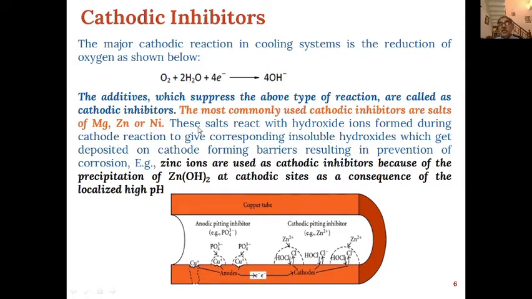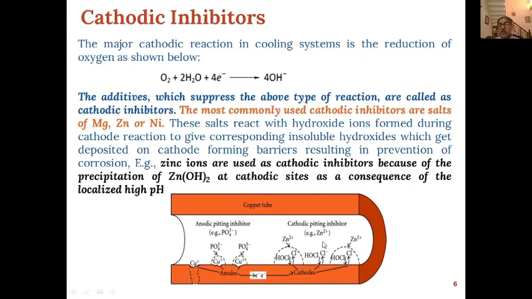What happens is that these salts react with the hydroxide ions formed in the cathodic reaction, and the corresponding insoluble hydroxides are formed. These hydroxides get deposited on the cathode, forming barriers, resulting in prevention of corrosion. They form a layer of insoluble hydroxide, and this layer will prevent further corrosion. For example, zinc ions are used as cathodic inhibitors.